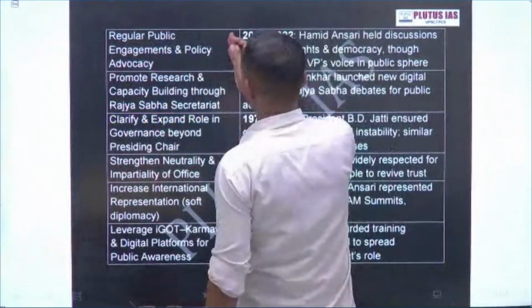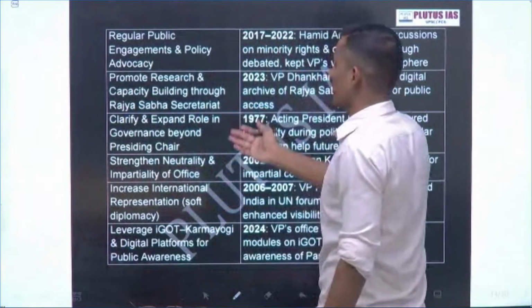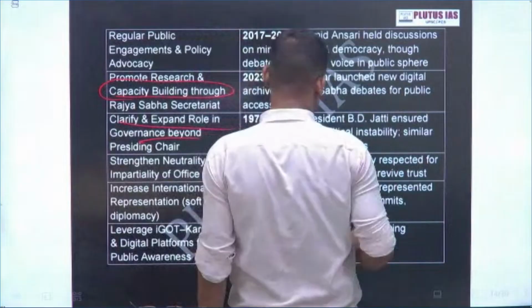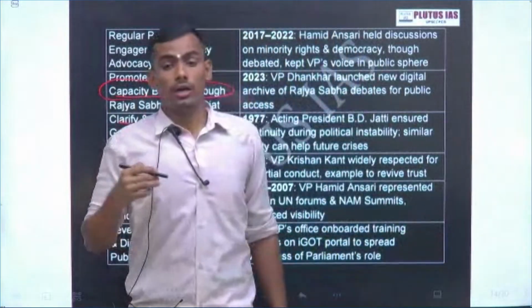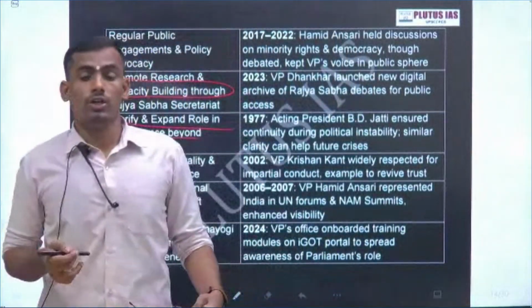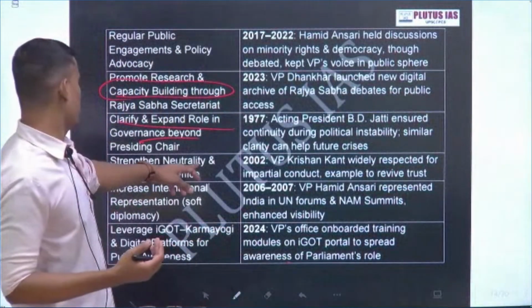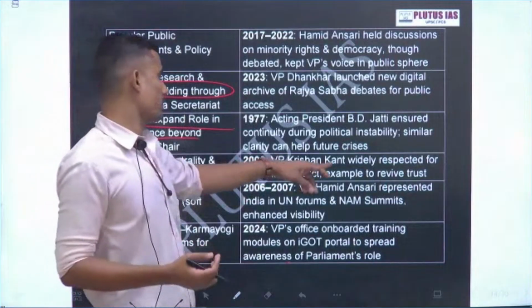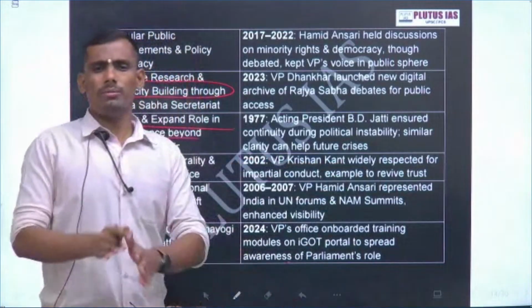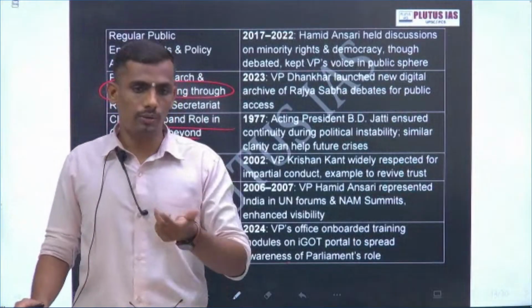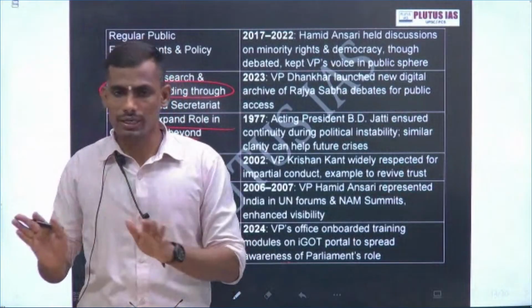Regulatory, public advocacy, research, capacity building. Rajya Sabha is a very good means, called the representation council of the states. So we can say Rajya Sabha is the federal vehicle. Then you can say strengthen neutrality and impartiality of the office. Krishan Kant was widely respected. You have to remember three or four vice presidents of India, their good acts and conduct, some pursued biasness, and mention them in the answer.